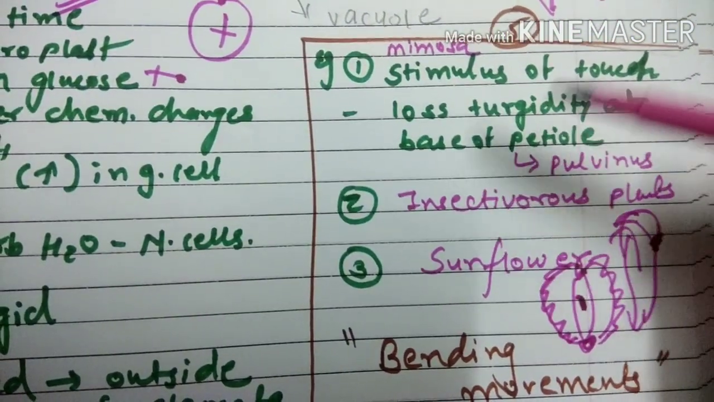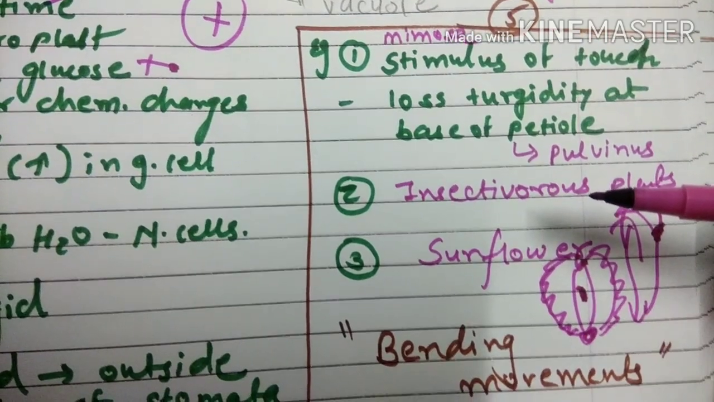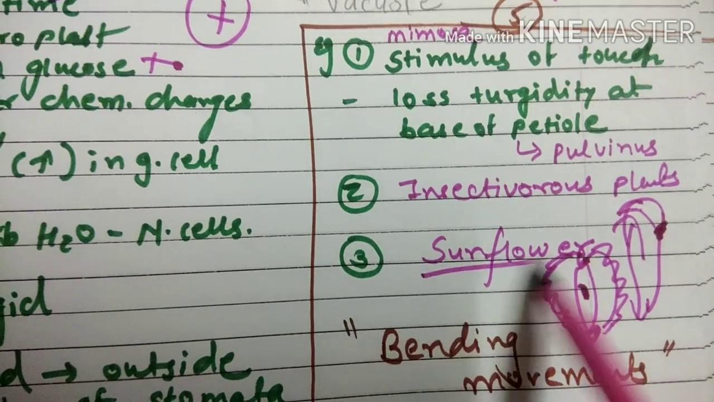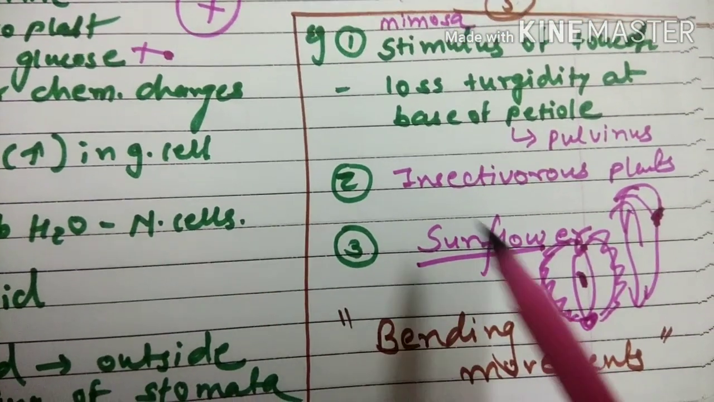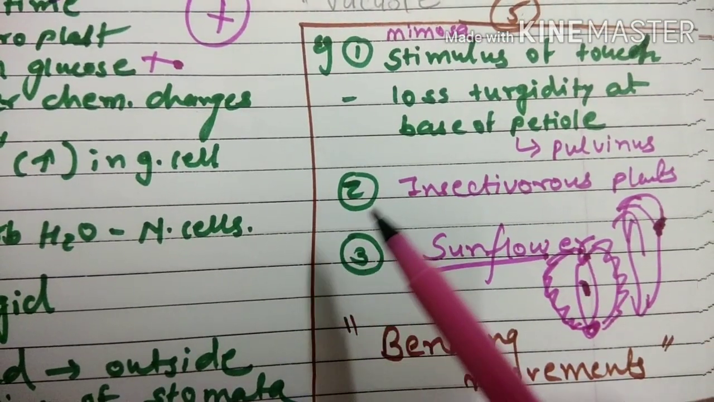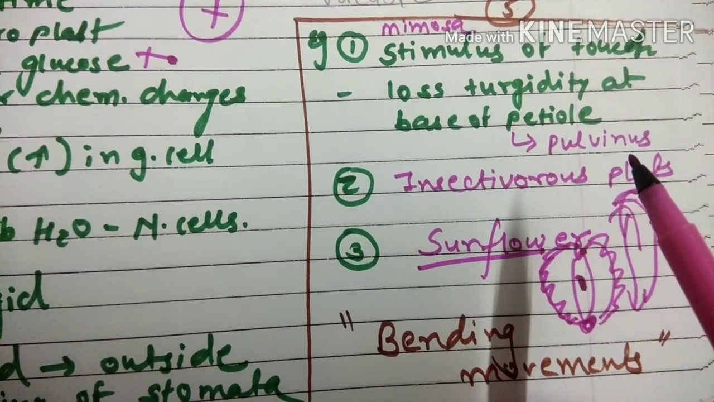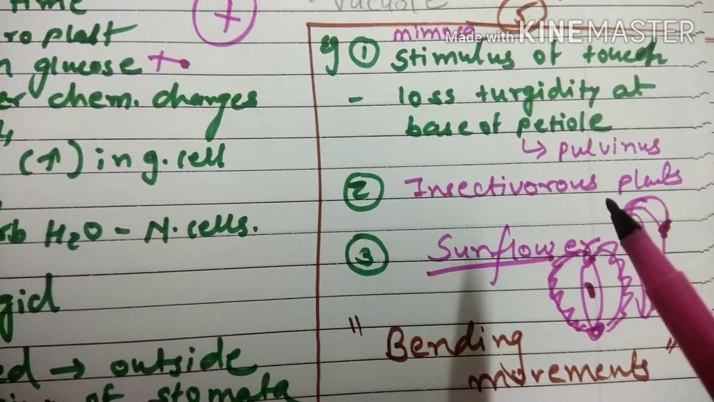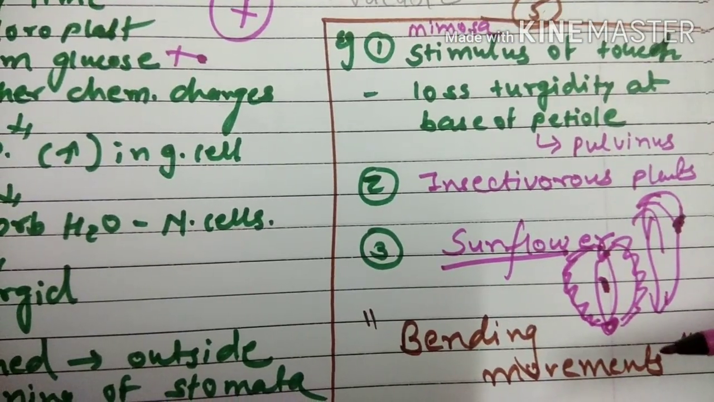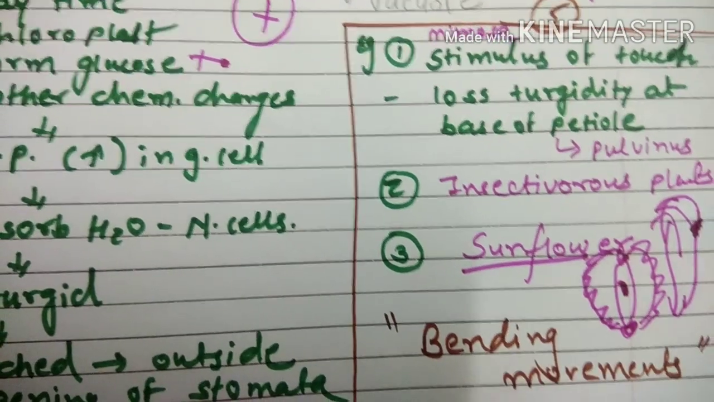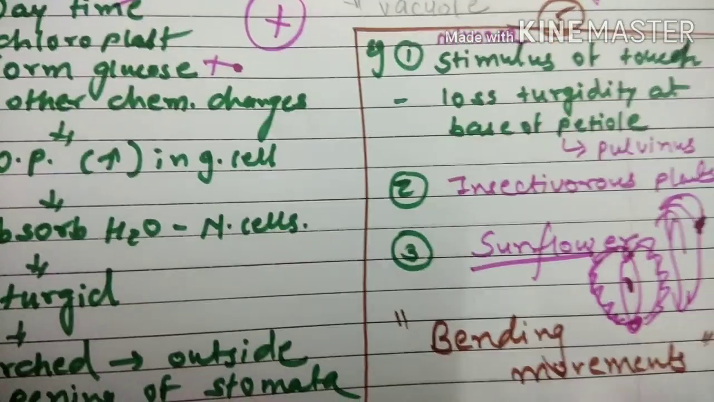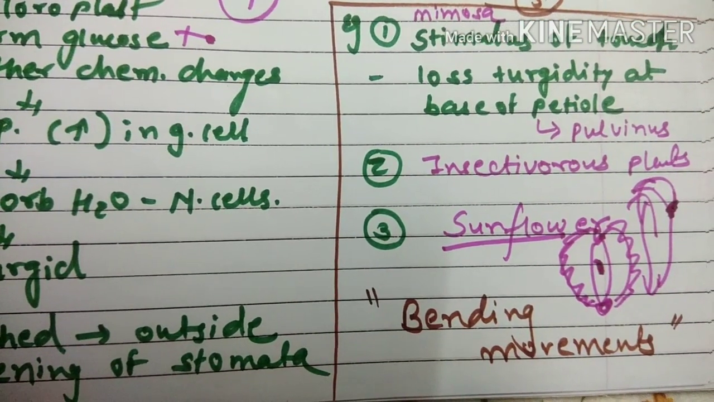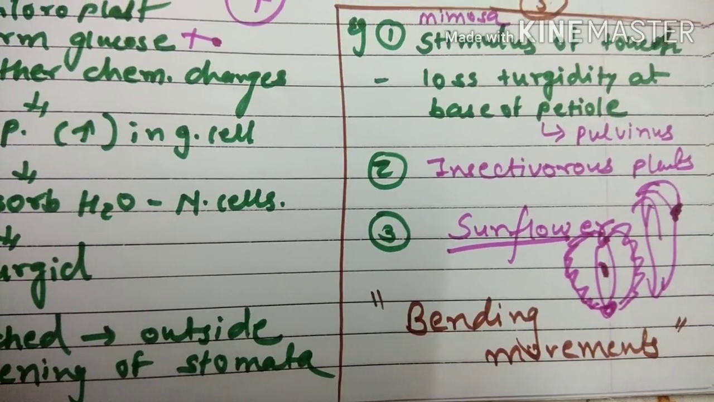So this kind of turgor movement is present in insectivorous plants also, and in some plants like the sunflower, which show this bending movement towards the sun. When the sun is moving in that direction, the sunflower will also be moving its face in that direction. So these are the bending movements, or you can say turgor movement. So these are the 5 points which were included in the importance of turgidity, or you can say the usefulness of turgidity.